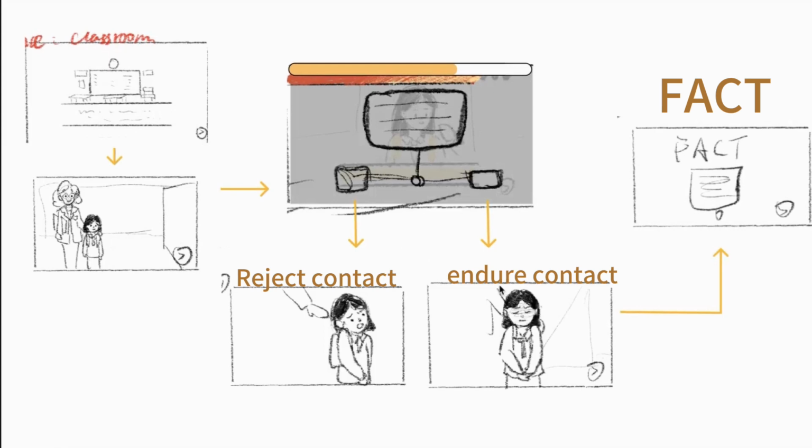Our fact page presents information to the audience about autistic individuals' sensitivity to physical contact and their vigilance towards social contact. Especially when facing different groups of people, they will have different reactions.